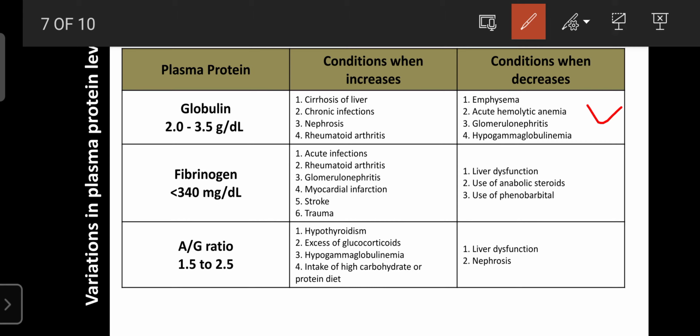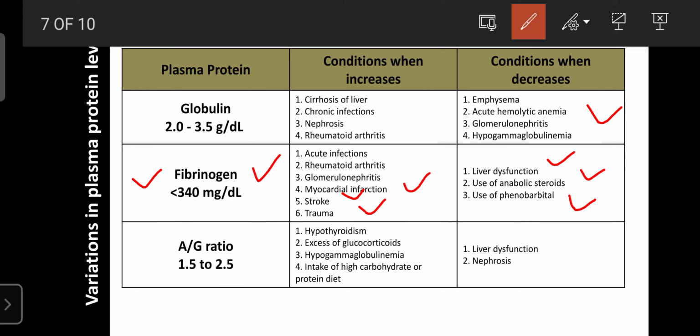Okay, so next one is the fibrinogen, that is required for blood coagulation. Its range is less than 340 mg per deciliter. In conditions like acute infections, rheumatoid arthritis, glomerular nephritis, myocardial infarction, stroke, and trauma, the fibrinogen level increases. In the case of liver dysfunctions, use of anabolic steroids, and use of phenobarbital, the fibrinogen level decreases.